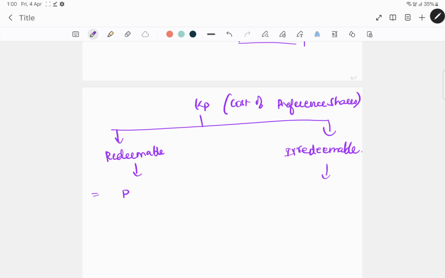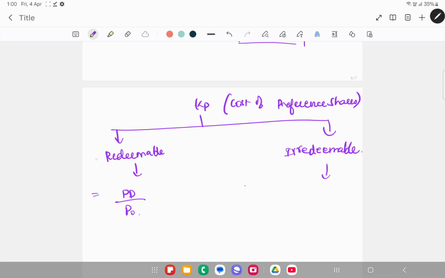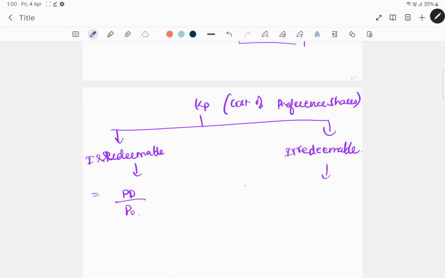So here it's nothing but preference dividend by P0. P0 is nothing but value of preference share. So dividend upon preference share will give you how much percentage of dividend you are paying on the value of preference share. And this is for irredeemable. For redeemable, how do you calculate?